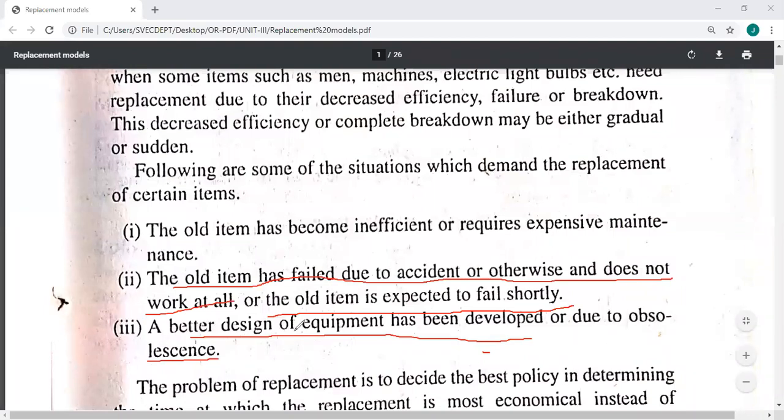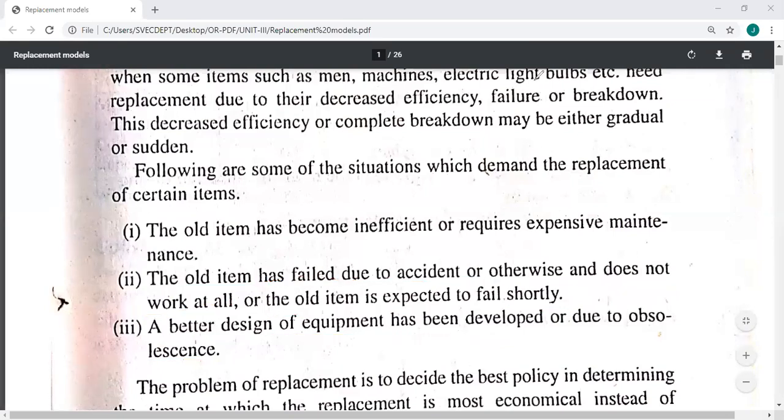It gives only 40 kilometers per liter, whereas when Hero Honda came, it gives nearly 80 kilometers. So there is definitely a lot of improvement in the mileage. So people will go for Hero Honda for getting more mileage and comfort. Like that, when a better design of equipment has been developed or due to obsolescence, we will leave the old technology and go for new technology. That is another thing.